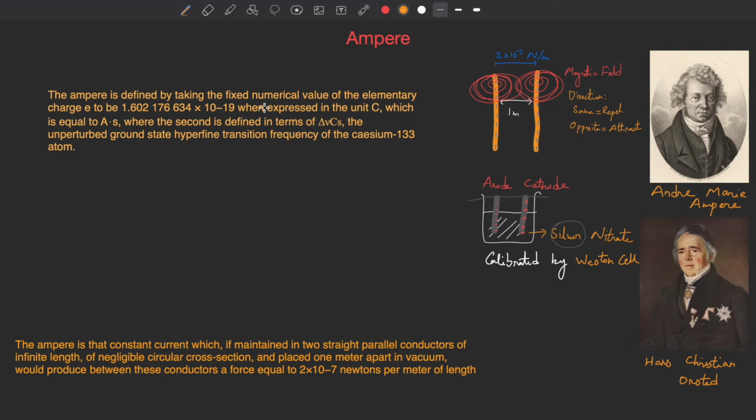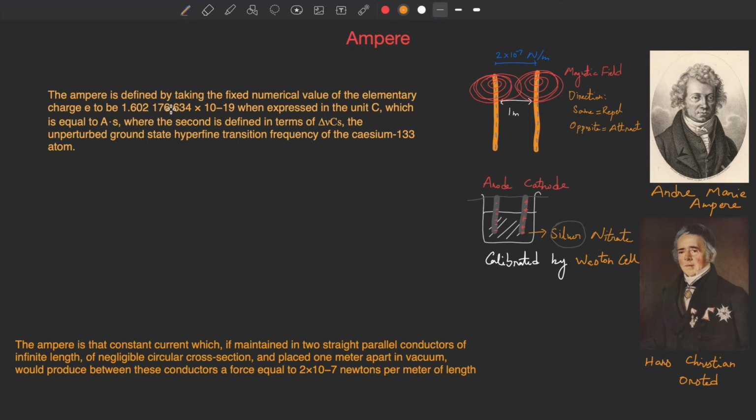taking of the fixed numerical value of the elementary charge E to be 1.602176634 multiplied by 10 to the power minus 19 when expressed in the unit C. So it seems like the ampere is attached to another fixed numerical value, the charge E. I want you to focus on these numbers. It is saying the value of the elementary charge E is this number when expressed in the unit coulomb.